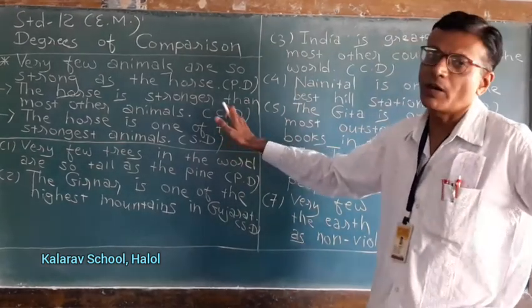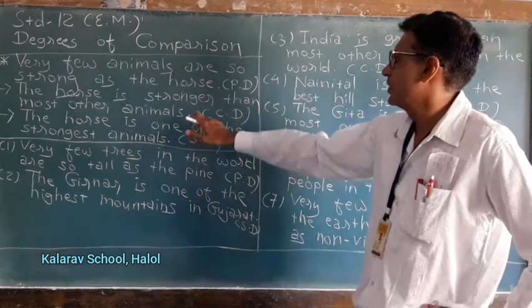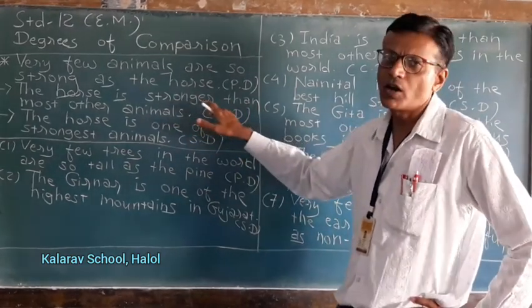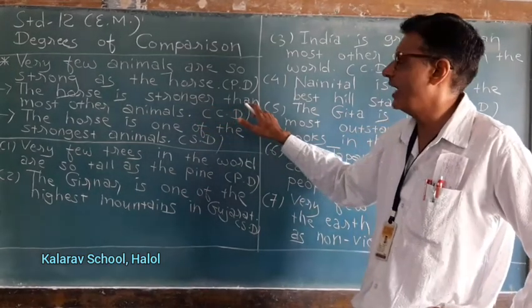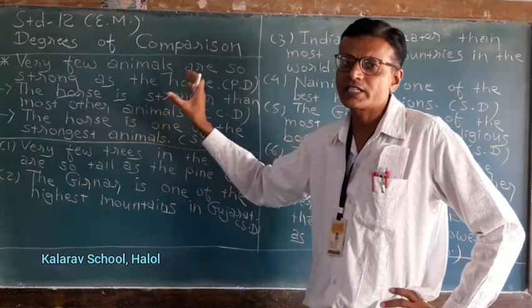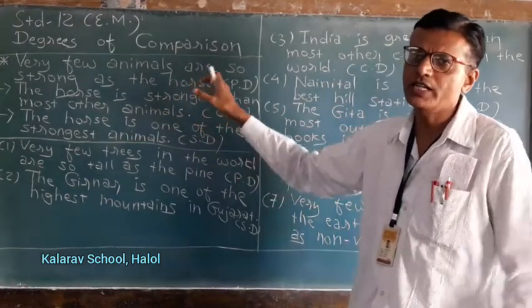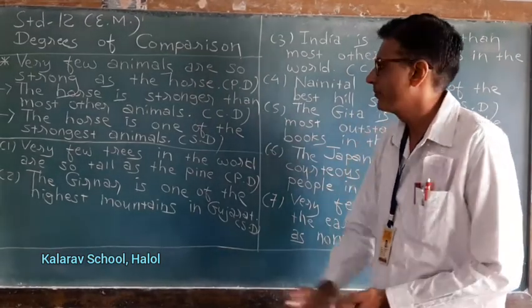So this is about comparative. You just remember the structure of comparative: stronger, smaller, bigger, this type of words, plus THAN, most other, many other, these type of words generally we use in comparative degree.